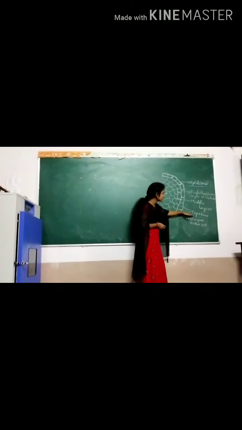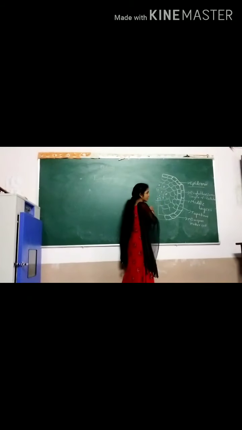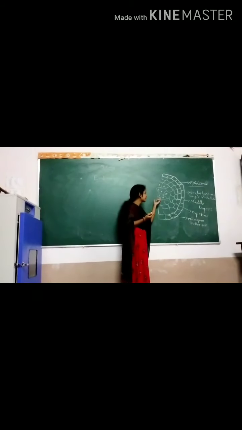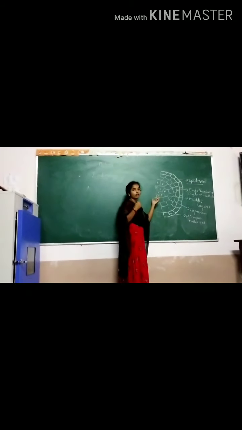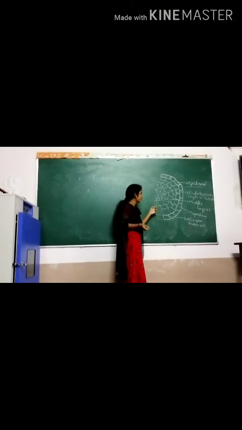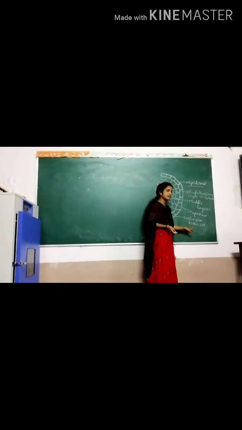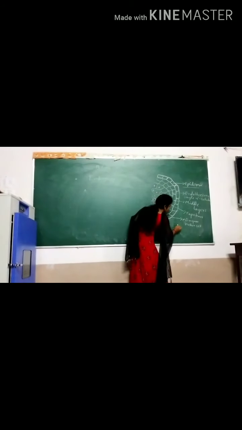The tapetal cells are present on the pollen grain surface region. They are helpful to give nutrition to the pollen grains and to the development of the pollen grains. In the pollen grains, what is present? Microspore mother cells, also called pollen mother cells.